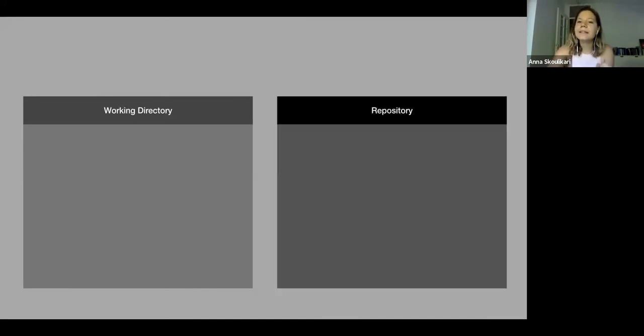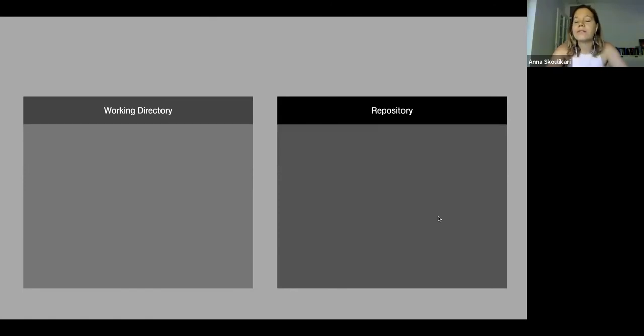So our project folder is what represents our working directory. The working directory is sort of like a workbench. It's where you have all the files in your project and where you can edit files, add files, and delete files. On the other hand, the .git folder is basically what represents your repository.